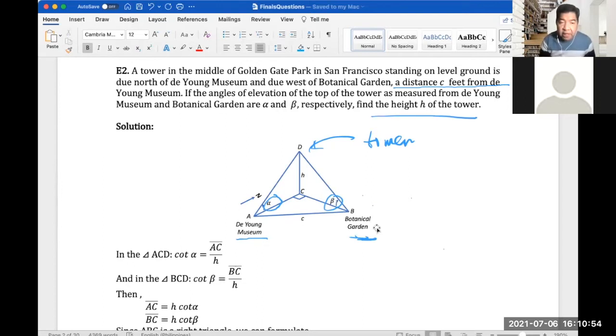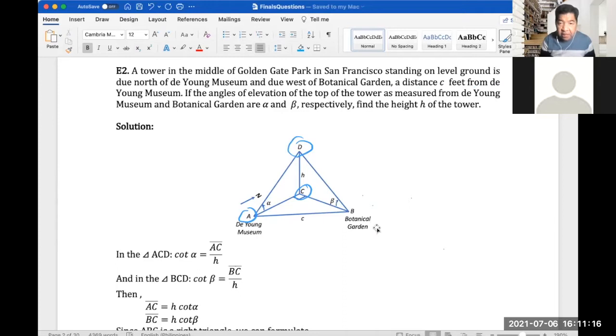So in the triangle ACD, so where is triangle ACD? So A, D, so CD. So the triangle on the left hand side, which is also a right triangle, right?